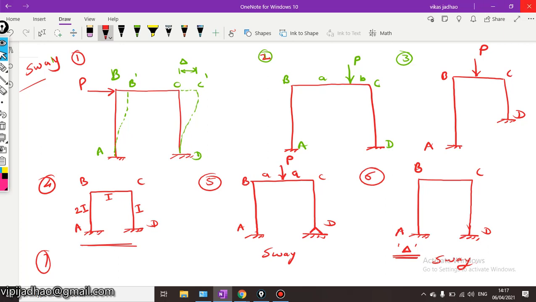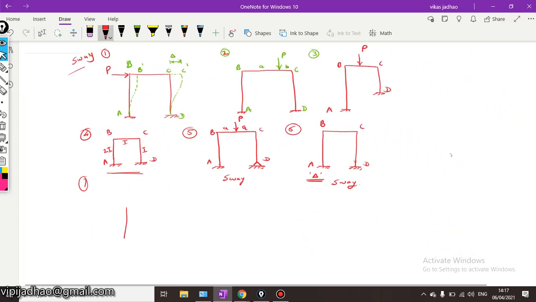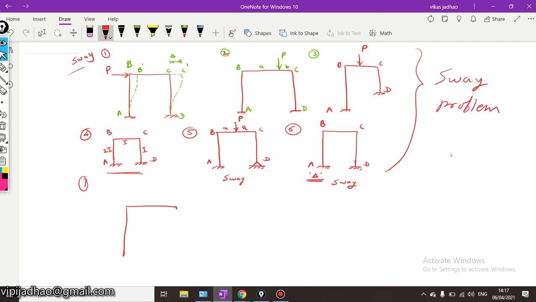Now, there is one condition when sway may not be possible. If you consider some frame, in all these cases sway will be there. All these cases will be problems with sway.